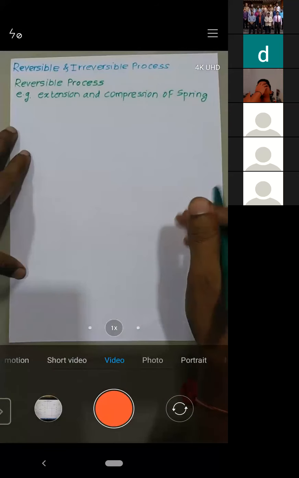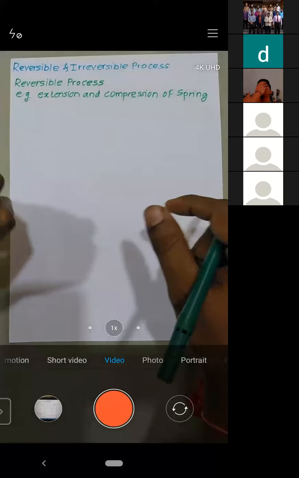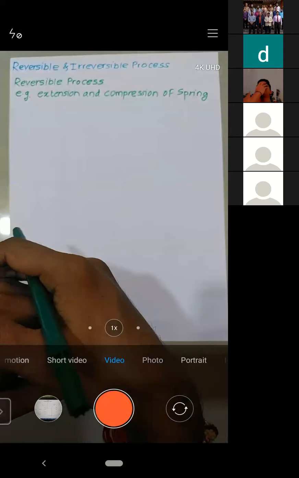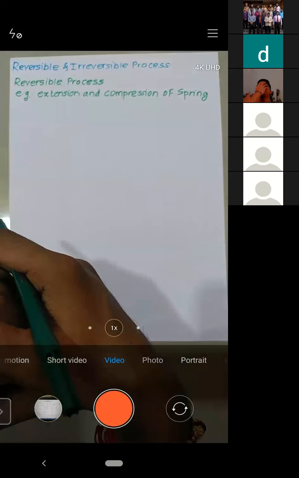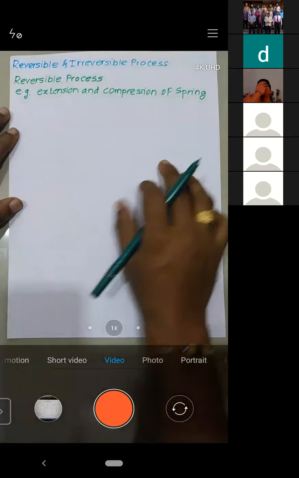Just take the example of spring. Either you compress the spring or you extend the spring, but once you leave it, it is going to occupy its original size and shape. So that is the example of reversible. Is it okay?